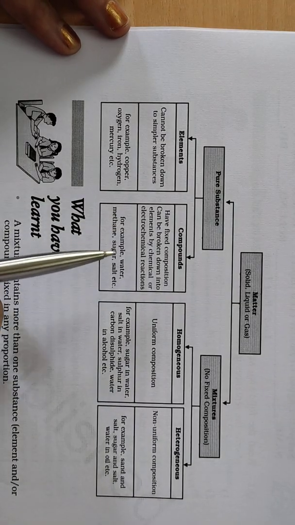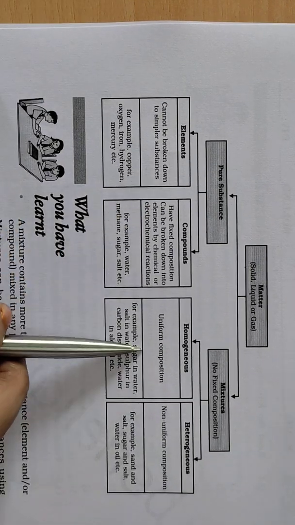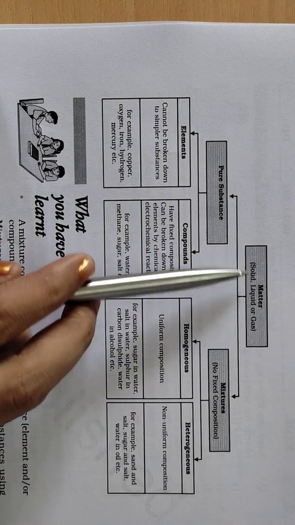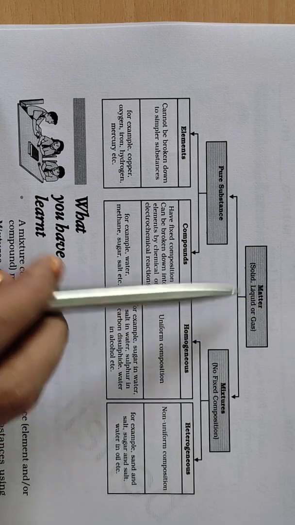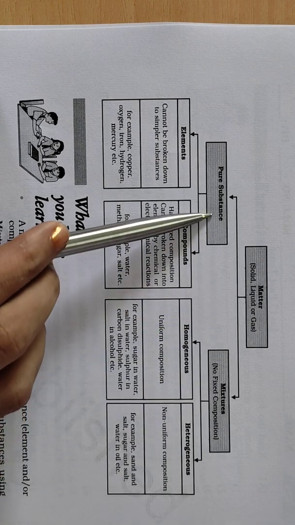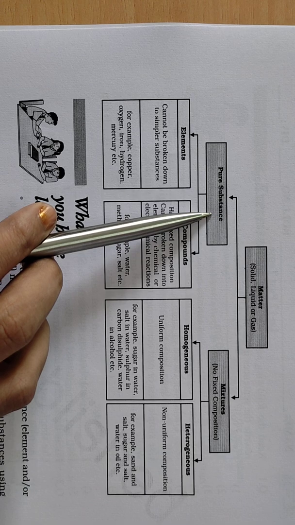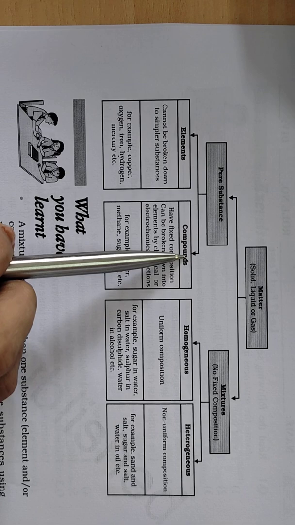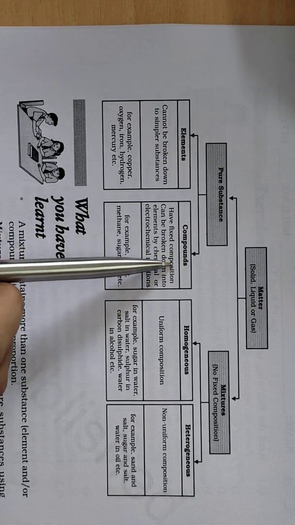Okay, now after seeing the difference between mixture and compound, let's go through the overview or summary of this chapter. We have seen that matter is basically in the form of solid, liquid or gas. Matter can be classified into pure substances and mixtures, right? In a pure substance, only one kind of atom or particle is present. A pure substance is further classified into two types, elements and compounds. We have seen the difference between elements and compounds.